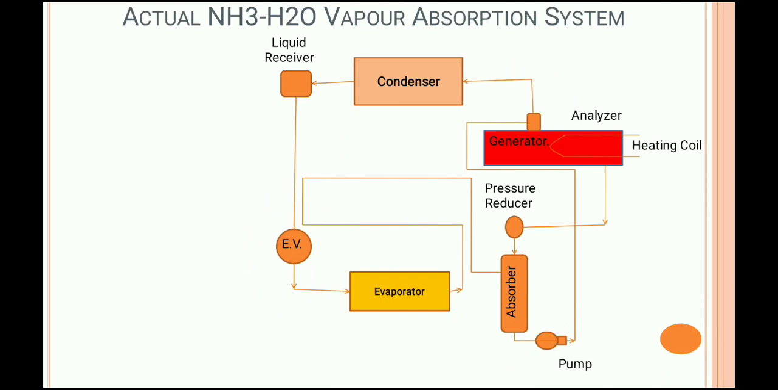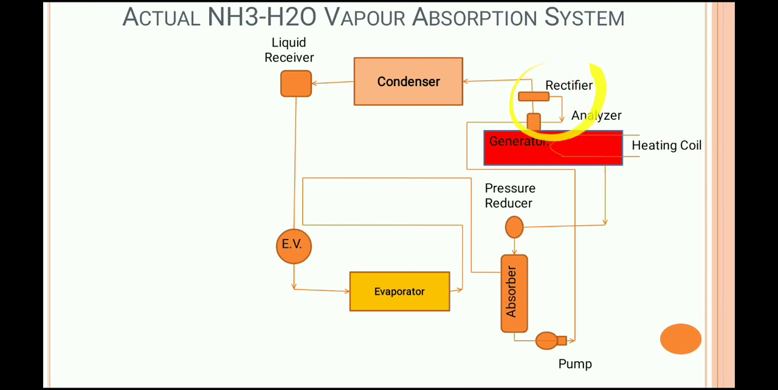Once some part of water vapor is coming out from the generator with the NH3-H2O, in that case the analyzer condenses that, separates that water vapor from the NH3 vapor, and sends it to the generator. Okay, you can see here. Clear?